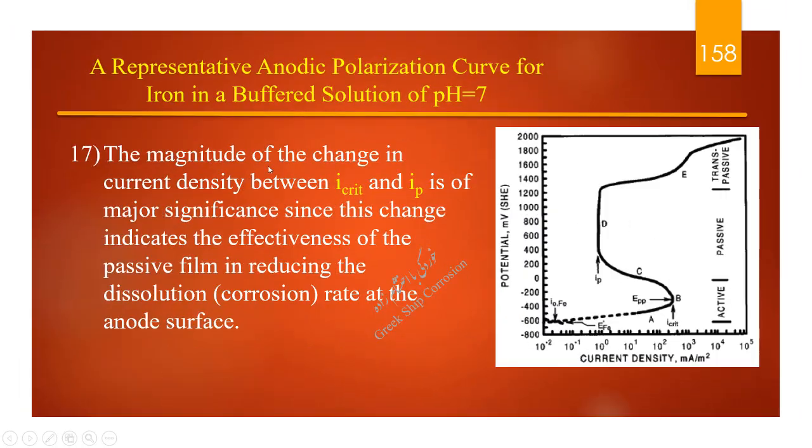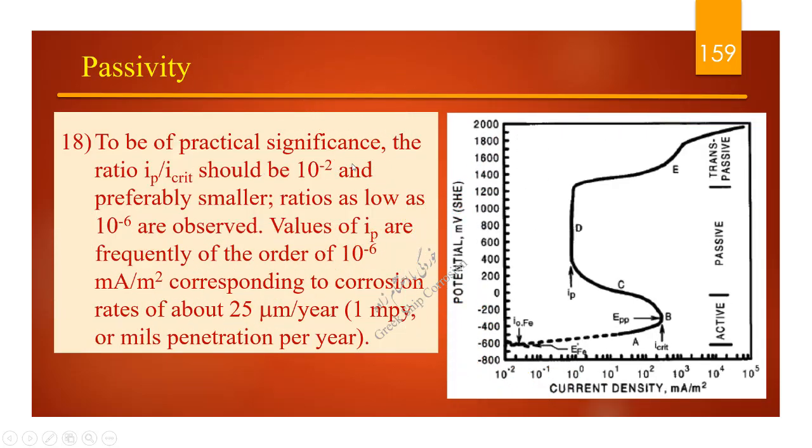The magnitude of the change in current density between icrit and IP is of major significance, since this change indicates the effectiveness of the passive film in reducing the dissolution or corrosion rate at the anode surface. To be of practical significance, the ratio IP over icrit should be 10 to the negative power of 2 and preferably smaller. Ratios as low as 10 to the negative power of 6 are observed.